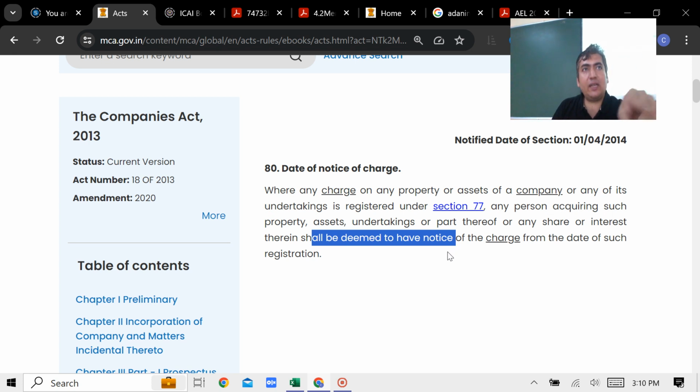Anyone who is buying or dealing with this property will be assumed as having complete knowledge that the property is charged. So later on your excuse that I was not aware the charge is there won't be accepted by the court. The same kind of provision we learned in CA Foundation. It's called the doctrine of constructive notice.